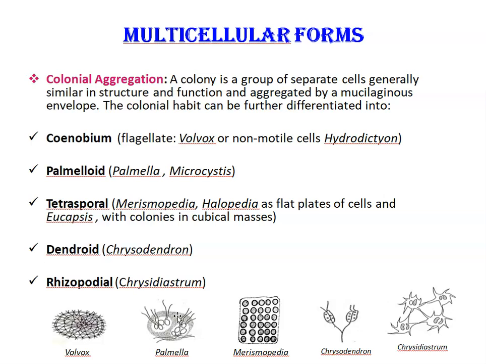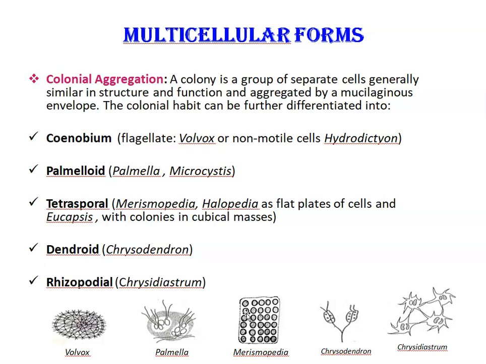Here, motile stages are restricted to reproductive cells only. The regular colonies of Synechococcus, for example Merismopedia, form flat plates of cells. Just look at this third diagram. And Eucapsis, with colonies in cubical masses, are included in the tetrasporal type. A feature of tetrasporal form is the presence of mucilaginous pseudocilia. So this is an example of tetrasporal form.